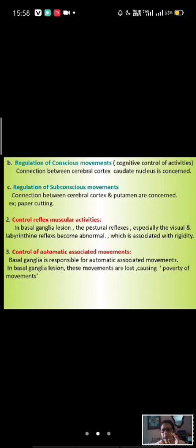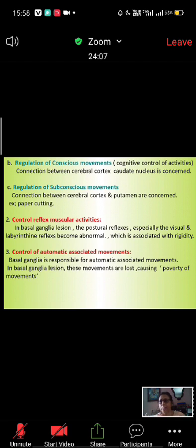Reflex muscular activities, postural reflexes particularly, are very important, and for these the labyrinthine and visual reflexes are very important for change in posture. When you want to change your posture, then the labyrinthine and visual reflexes are very important. So with the connection of these structures, it controls reflex muscular activities.